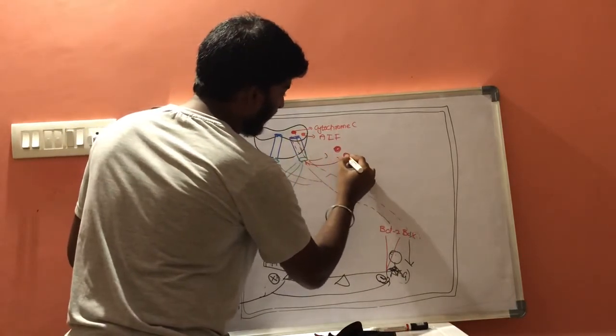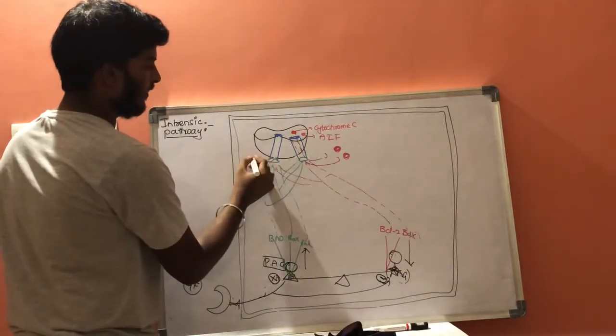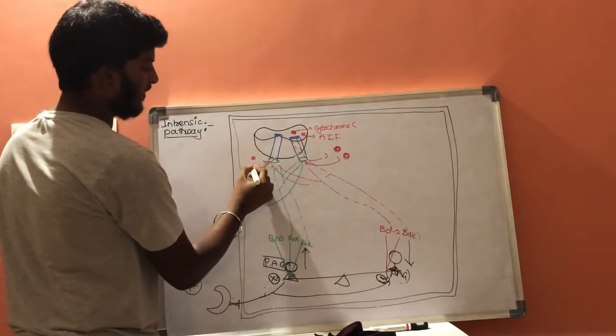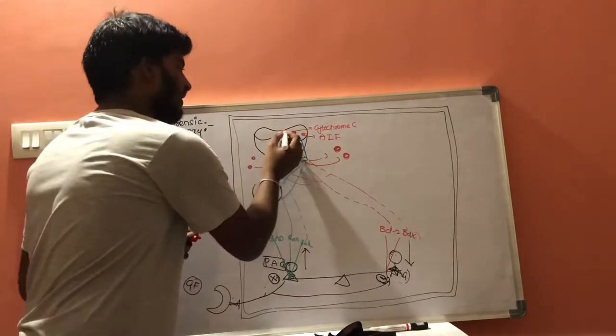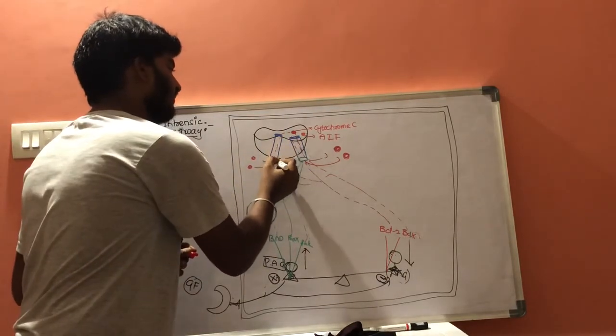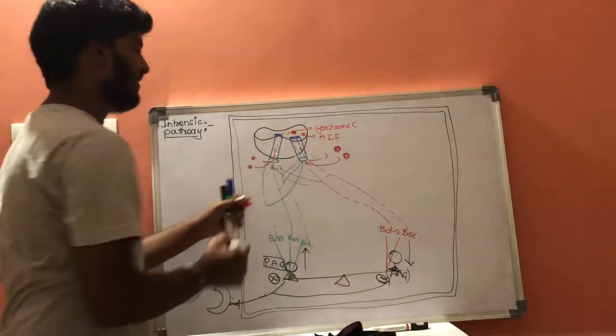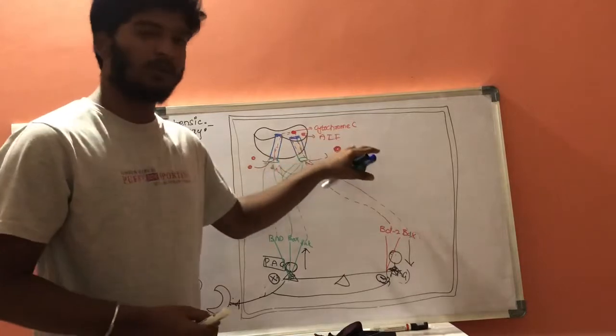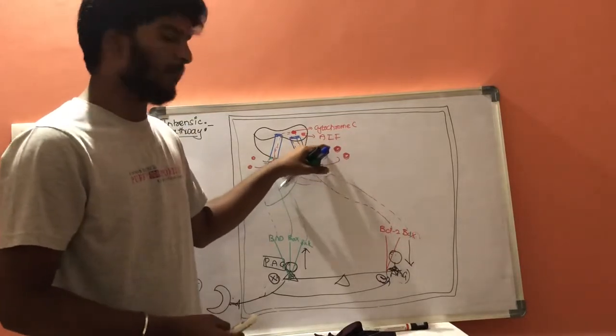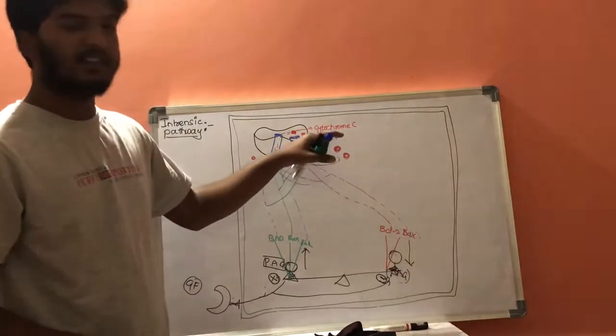Also AIF: here cytochrome and AIF will be flowing from mitochondria to the outside. It will flow from inside of the mitochondria to the outside. Now inside the cytoplasm, cytochrome C and apoptotic initiative factor are situated.